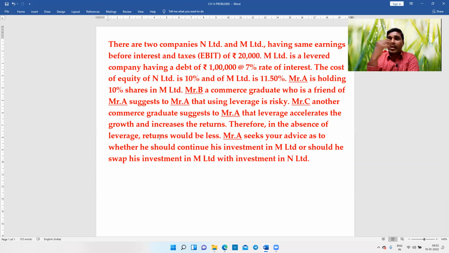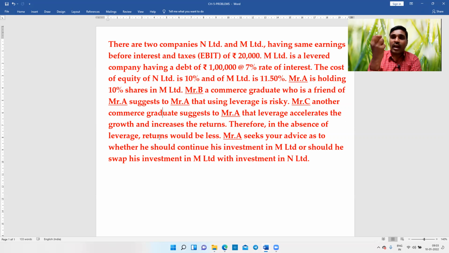Both are correct. Leverage is risky. That argument is also correct. Leverage accelerates your growth or return. That argument is also correct. Now, which one should I follow? How should I trade off or balance between the both? So this problem is a perfect example for that query.